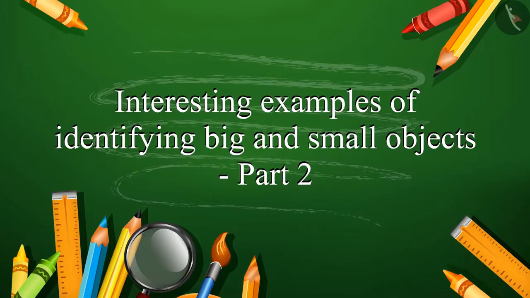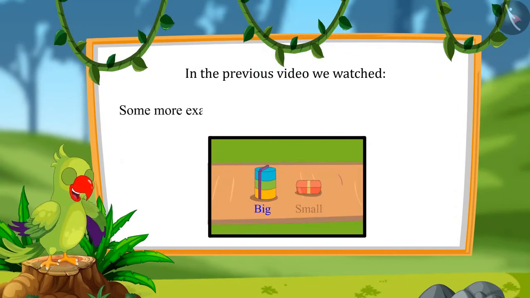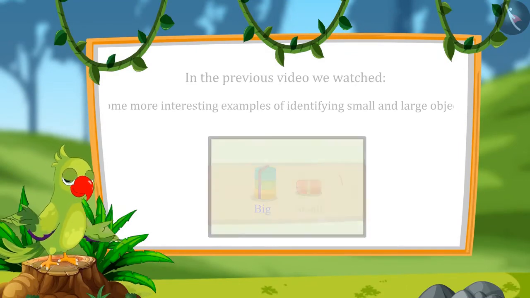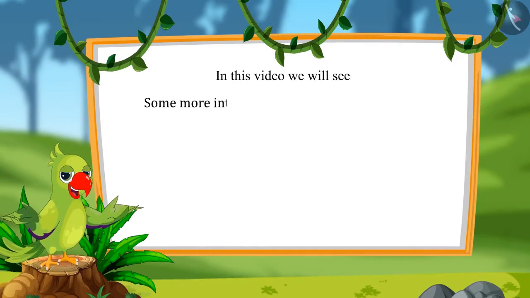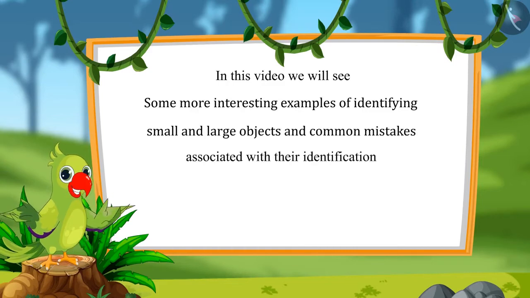Interesting examples of identifying big and small objects. Part 2. Hello kids! In the previous video, we saw some more examples of identifying small and big objects. In this video, we will see some more examples of identifying small and big objects and learn about common mistakes which should not be made.